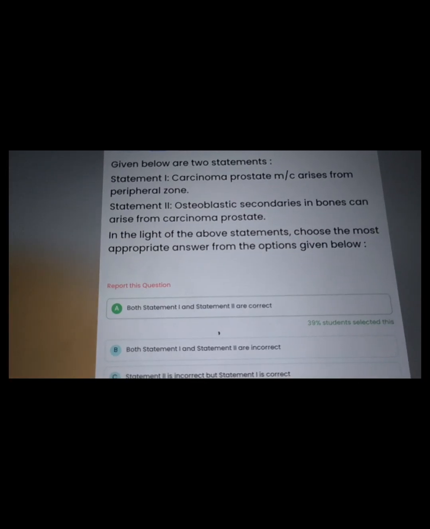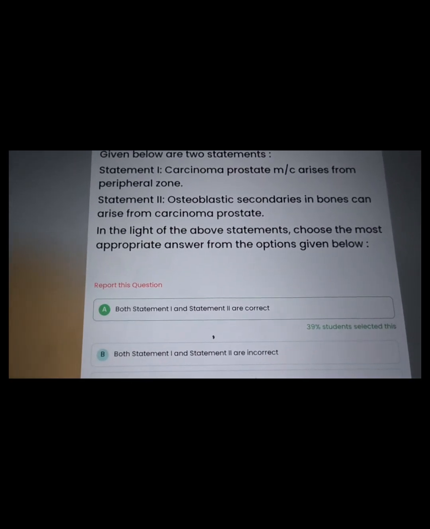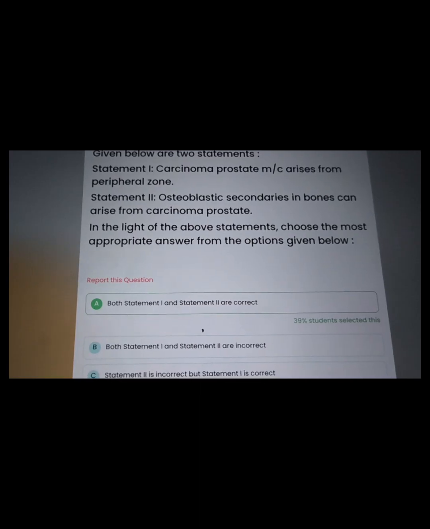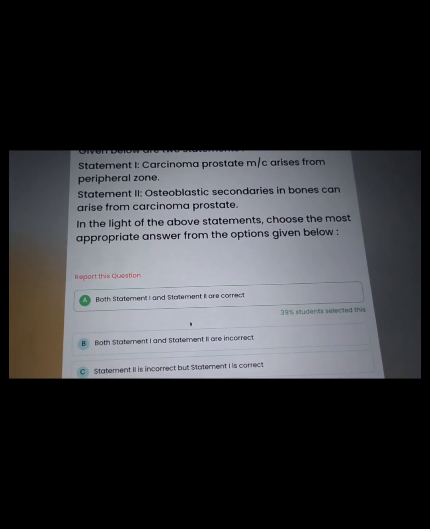Next question from surgery. Carcinoma of prostate commonly arises from peripheral zone. The secondary is affect the bone cell of osteoblast. Both the statement are correct.